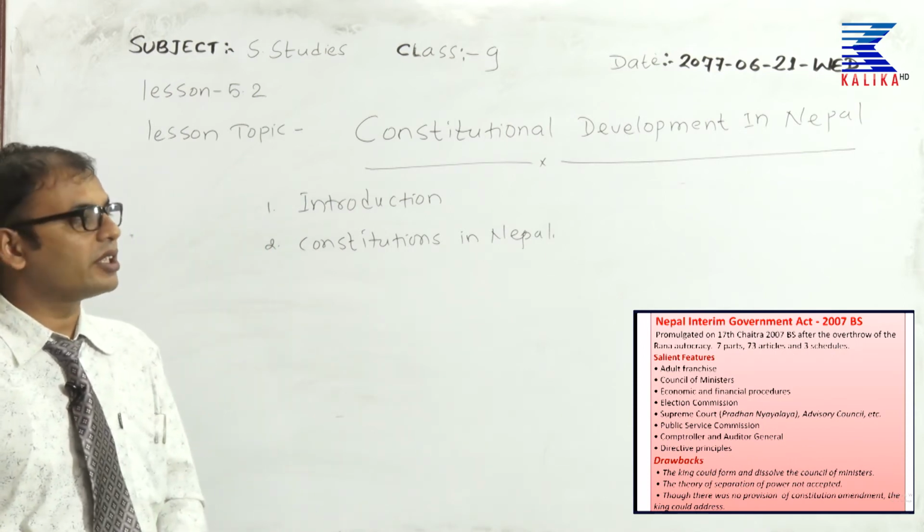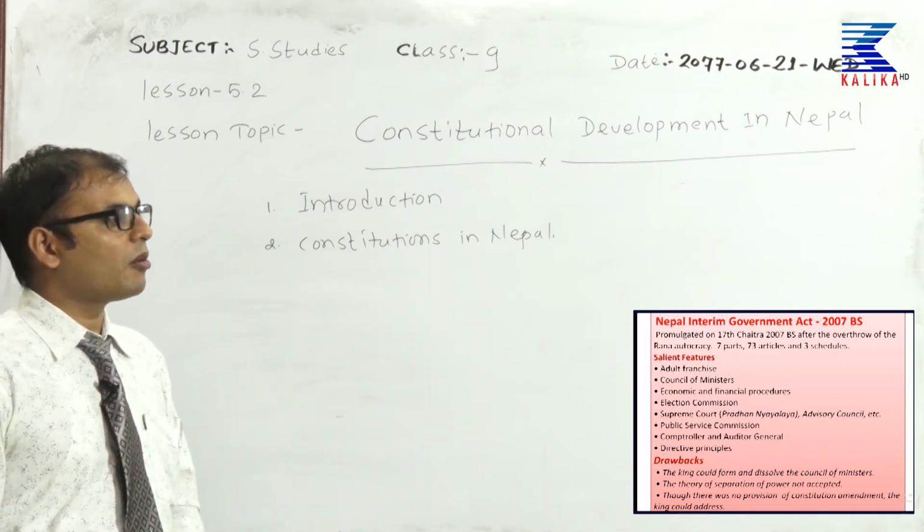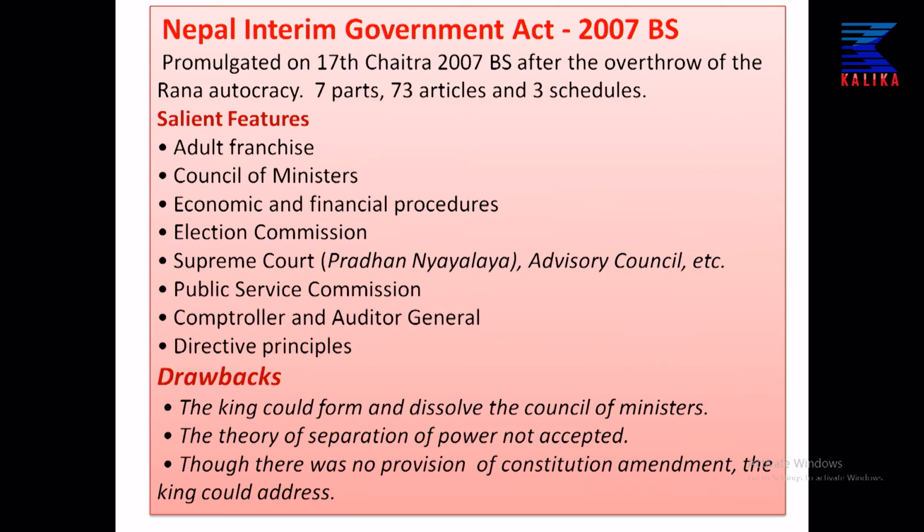Similarly, the next constitution is the Nepal Interim Government Act of 2007. This is the constitution which was promulgated after the introduction of democracy in Nepal for the first time, or after the end of autocratic Rana rule. It was promulgated on 17th Chaitra of 2007 BS after the overthrow of the Rana autocracy, and this constitution had 7 parts, 73 articles and 3 schedules.